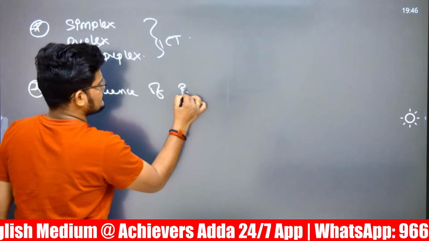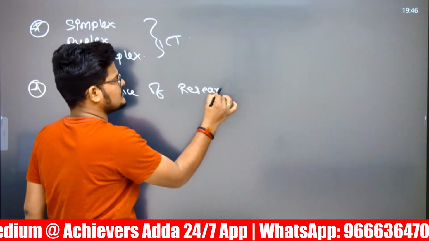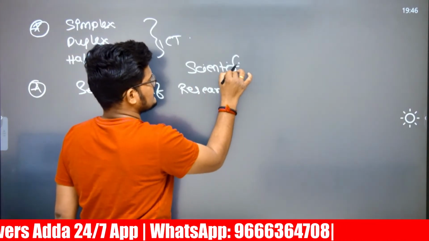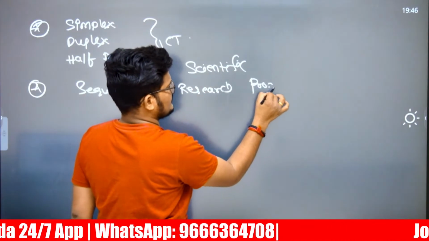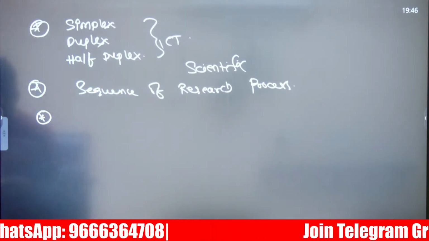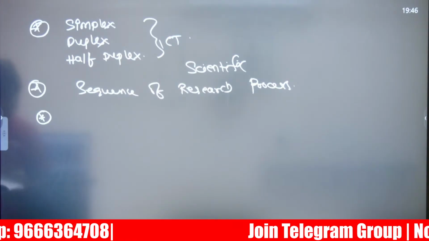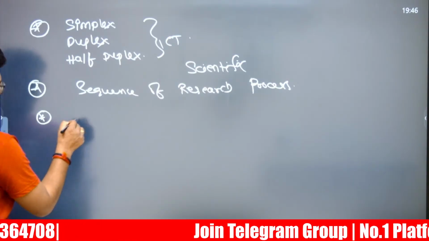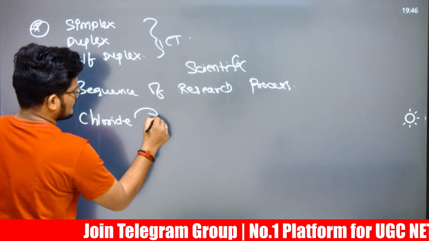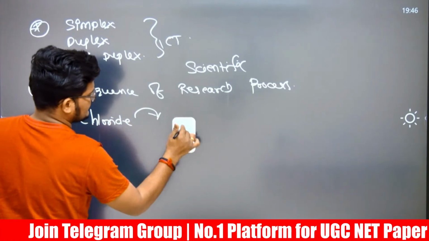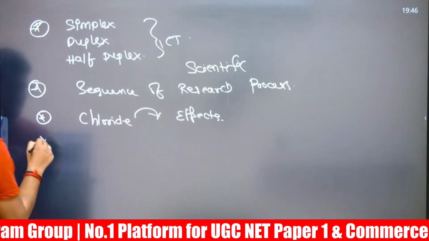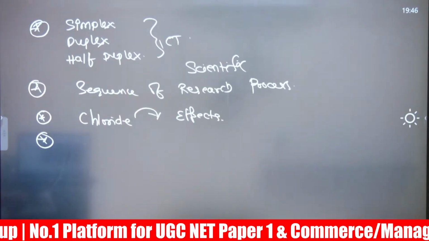And sequence of the research proposal making. Sequence of research proposal. I believe this is related to the scientific research process. The scientific research process has been asked in a sequence. And there is one more question which is related to chloride infection. With a chloride chemical, what will be the consequences or the effects of it? Effects of the chloride is one more question which was asked.